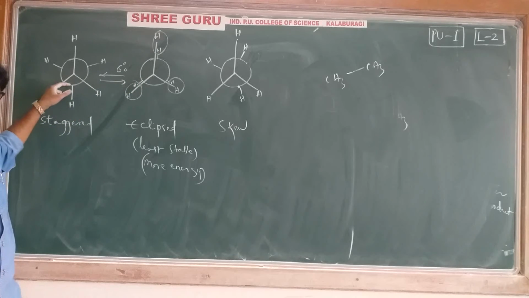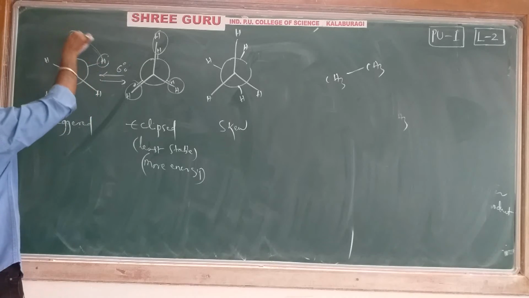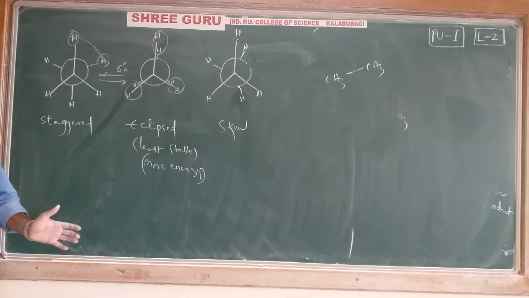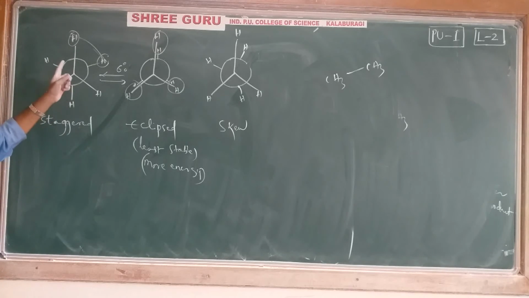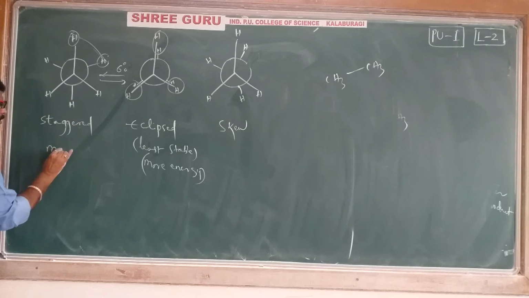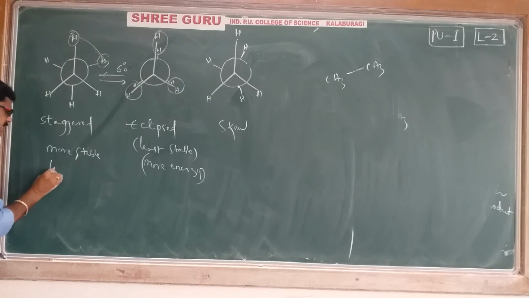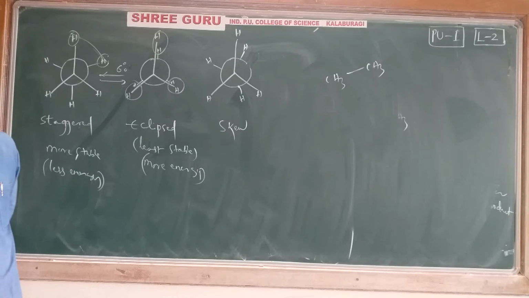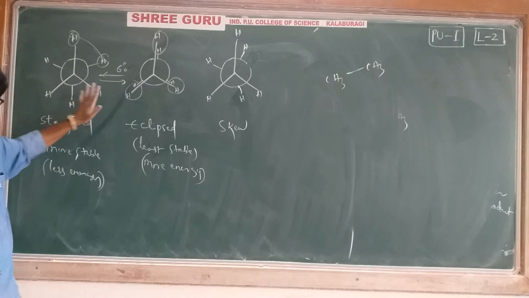Come here, staggered form. The advantage of the staggered form is that the hydrogens are far from each other. Because of that, repulsions are almost minimized, no repulsive forces. If repulsions are less, then it is a more stable form. Stability is more, so automatically energy is less, very less energy, almost no energy. Eclipsed is least stable, staggered is most stable.